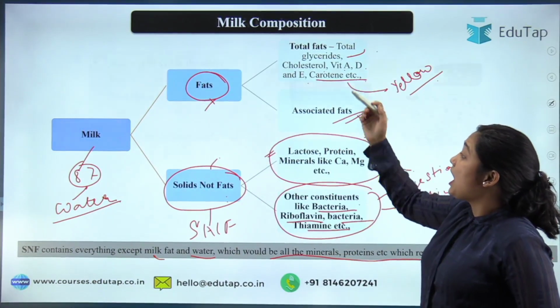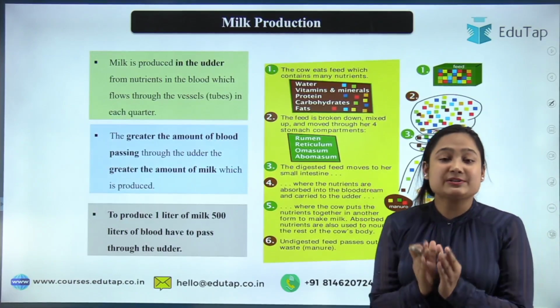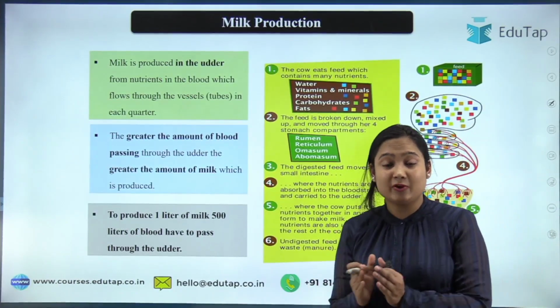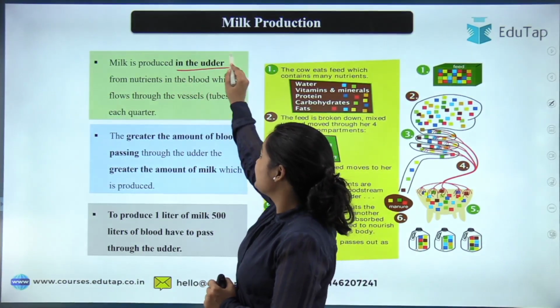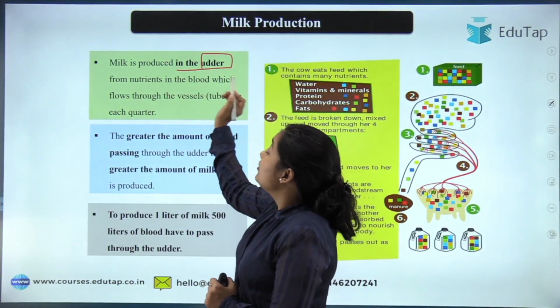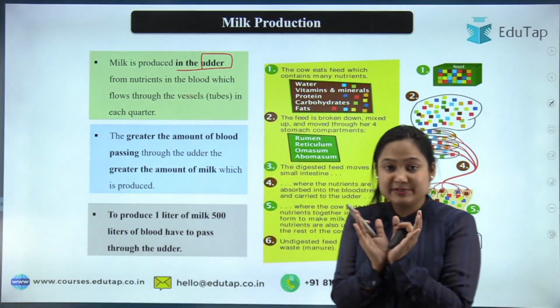Now moving to how the milk is produced. See, simple process is there. You don't have to go too deep for your NABARD examination. What you should clearly understand is that the milk, first of all, is produced in the udder. Then how it happens, see, your udder has some structure.